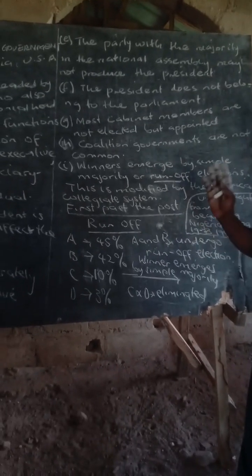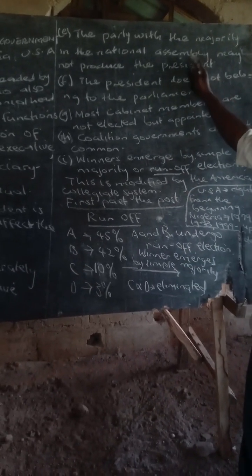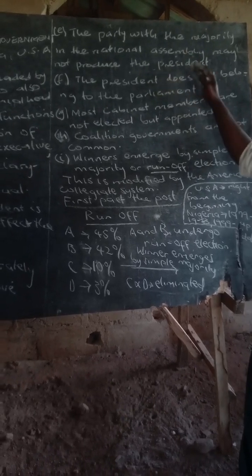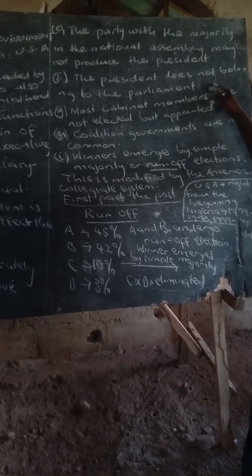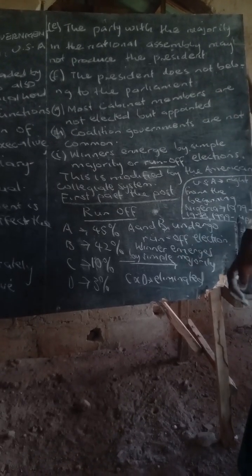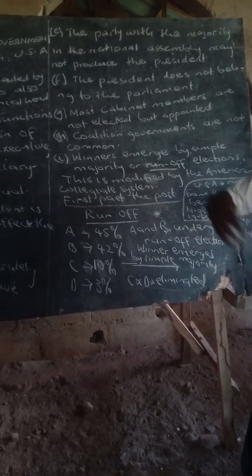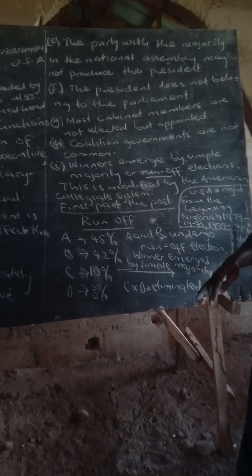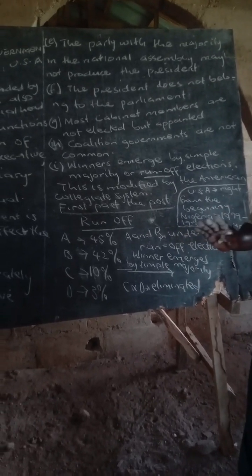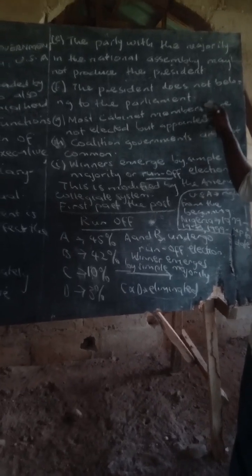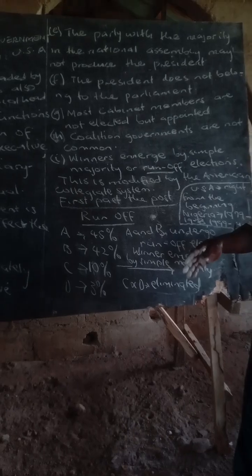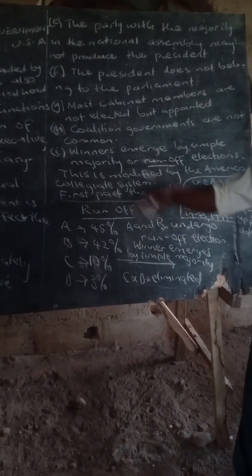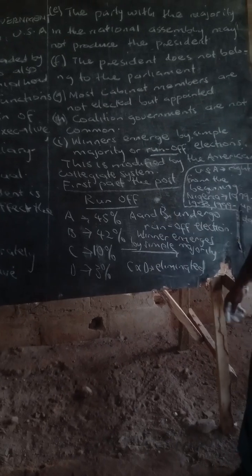But in parliamentary system, the majority party will have to produce the members of the executive. Then the president does not belong to the parliament. His election is separate. He has nothing to do with elections into the national assembly. So his own election is distinct. But in parliamentary, which we will soon talk about, the election into the parliament is also election for executive members. You have to win parliamentary elections before you can become a member of the executive.